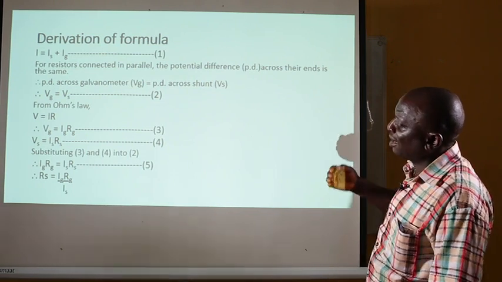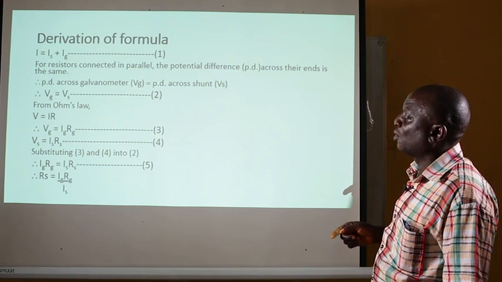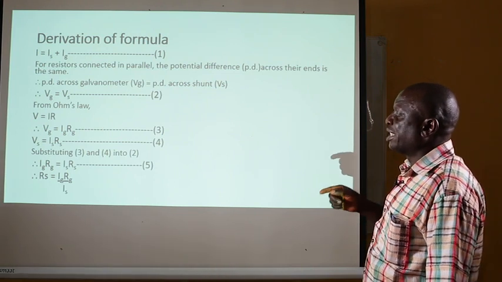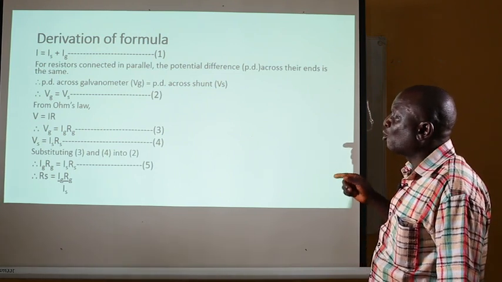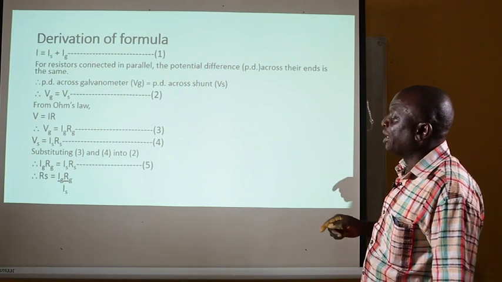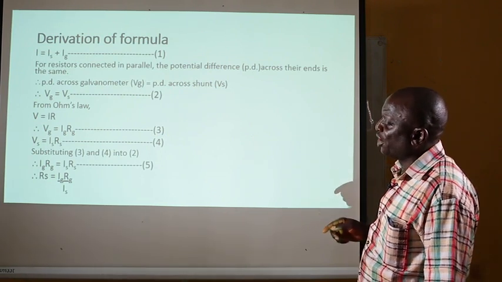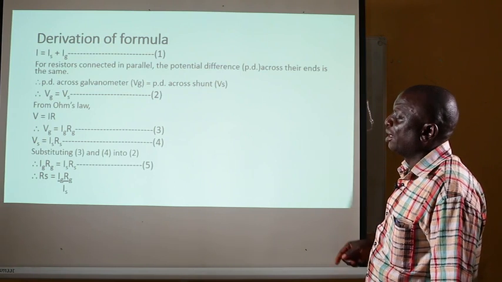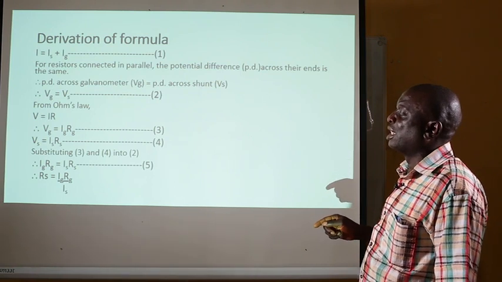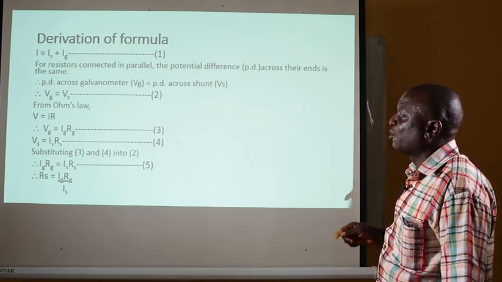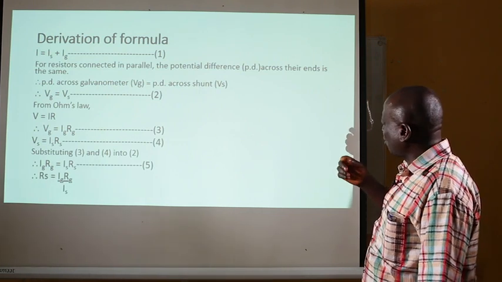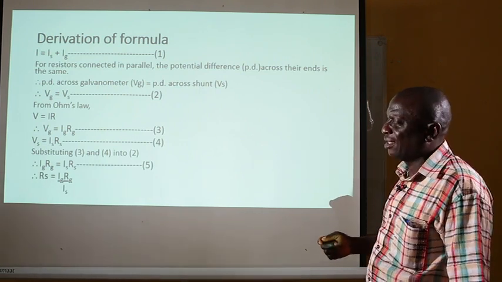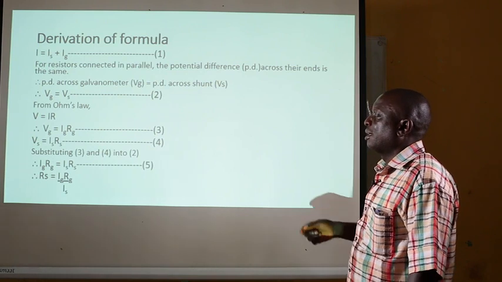Now, following from Ohm's law, VG, which is the potential difference across the galvanometer, will be equal to I subscript G times R subscript G, which means the current flowing through the galvanometer times the resistance of the galvanometer.